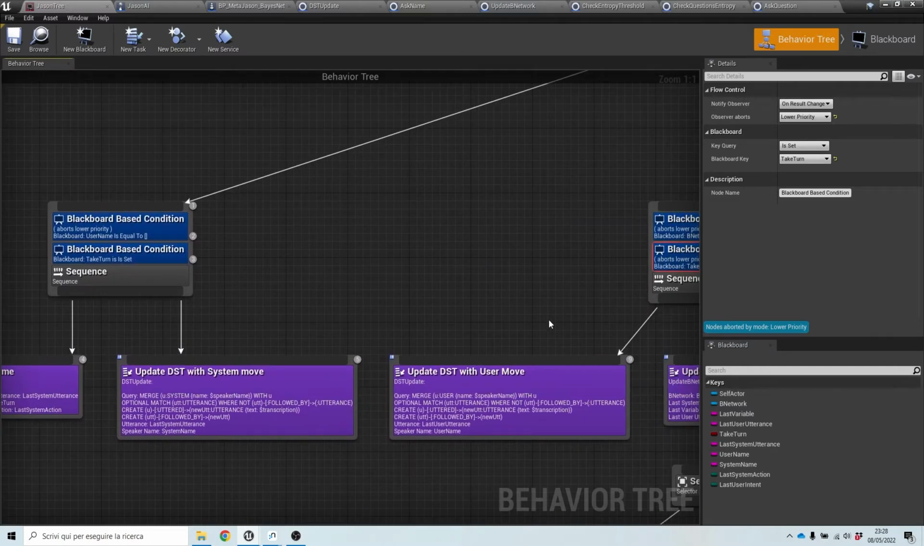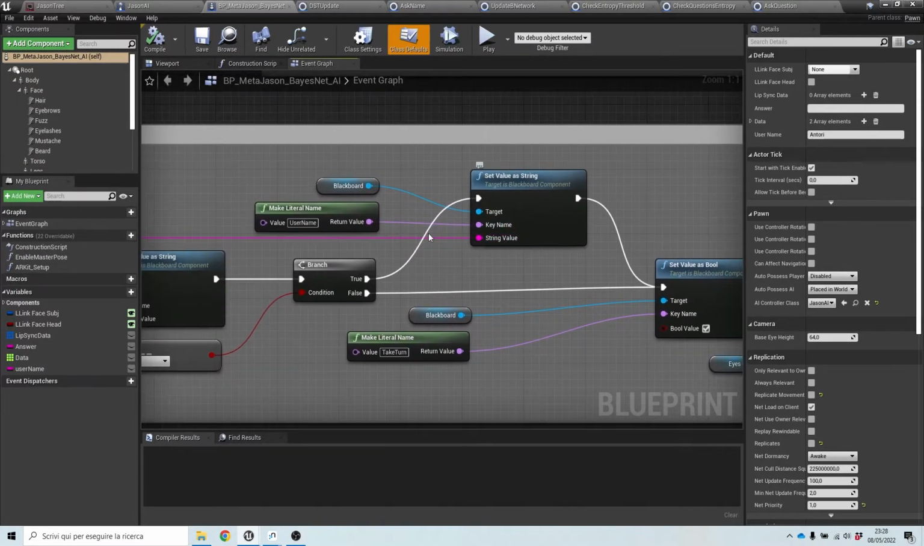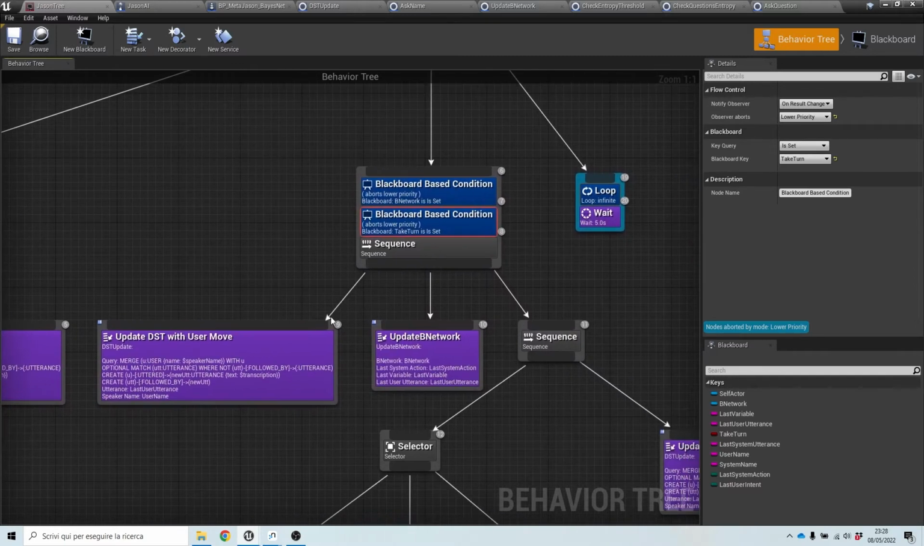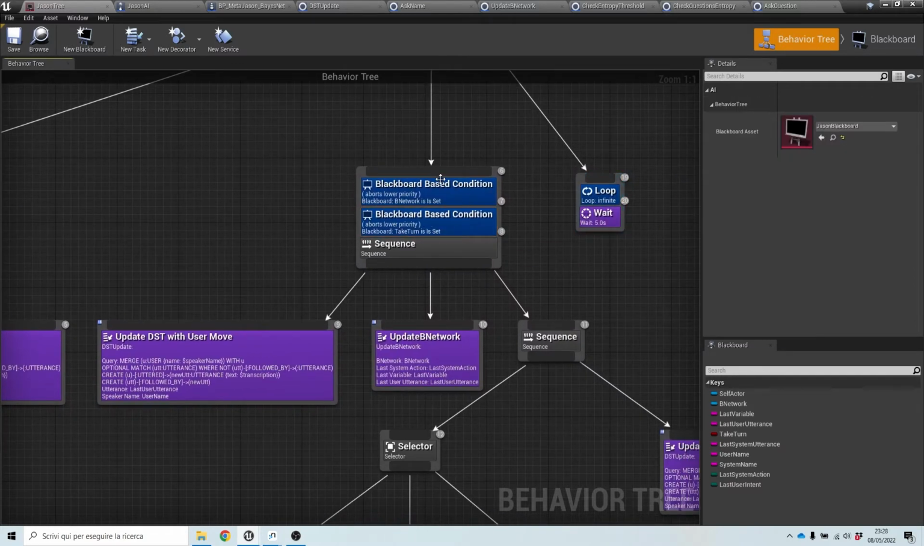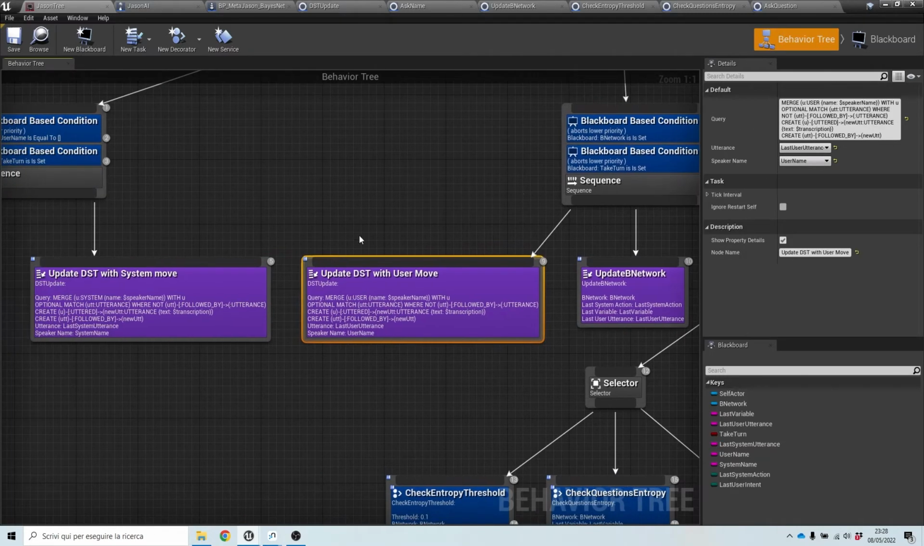Since after asking the name of the user, the name of the user is recorded, this subtree cannot run anymore, and this one will attempt to run. So first of all, the same DST update task will be executed, but this time we will add a user node so that we have system nodes and user nodes describing who said what.